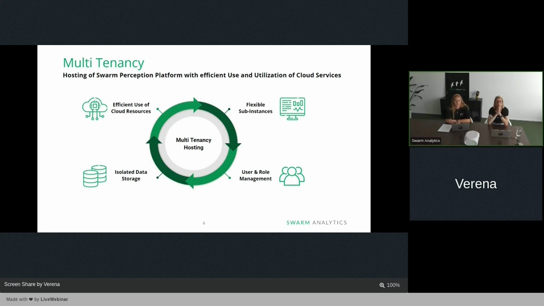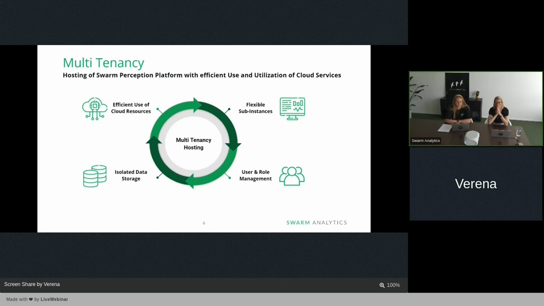So when we go around the circle, first of all, you can see that we guarantee you an efficient use of the cloud resources. The multi-tenancy hosting ensures that you can efficiently allocate and utilize our cloud resources in the background. And this results also in a faster operation and a faster platform that you can use.